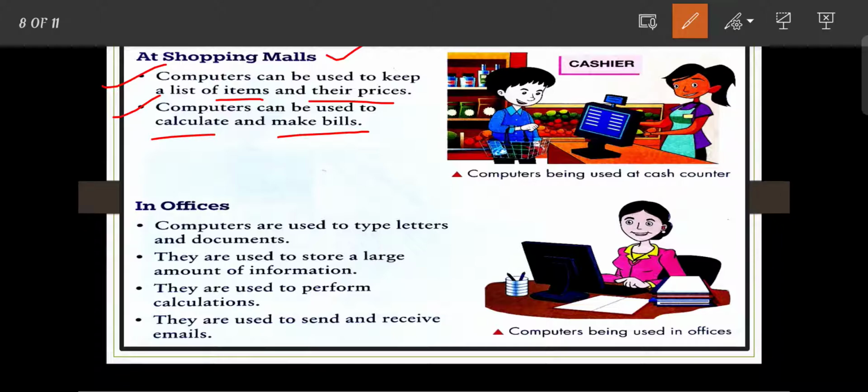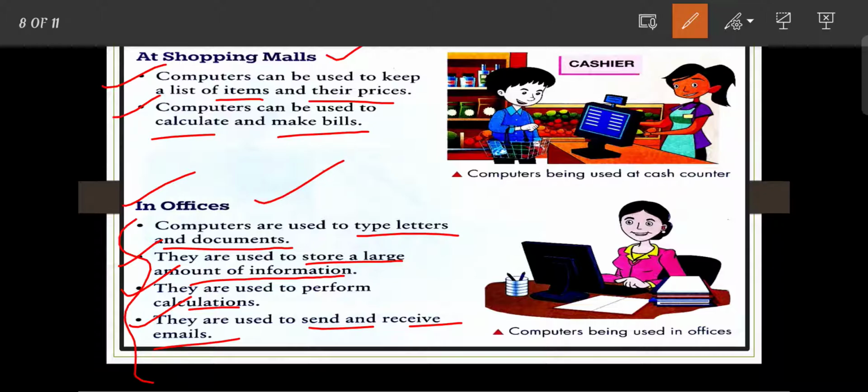Okay, next is the office. In offices, computers are used to type letters and documents. Next, they are used to store a huge amount of data or information. Next, they are used to perform calculations, and they are used to send and receive emails. So these are the uses of a computer in offices.